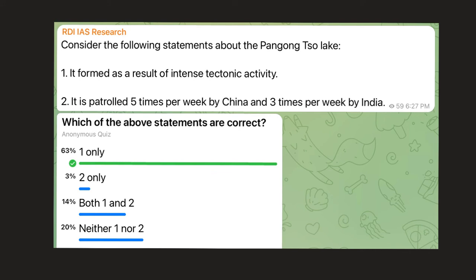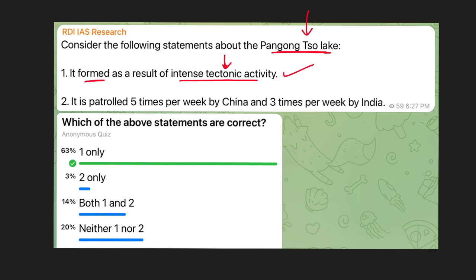The second question reads, consider the following statements about the Pangong So Lake. The first statement is, it formed as a result of intense tectonic activity. Now, you need to know the location of Pangong So, not the exact location, just whether it is in hilly areas or in plains or in plateau region, etc. Any particular lake, if you want to infer how it formed, right? So Pangong So Lake is in Ladakh region. Ladakh is in J&K. J&K means Himalayas. Himalayas means that the Indian plate smashed into the Eurasian plate and then upliftment, all that, right? So intense tectonic activity, certainly it is correct.